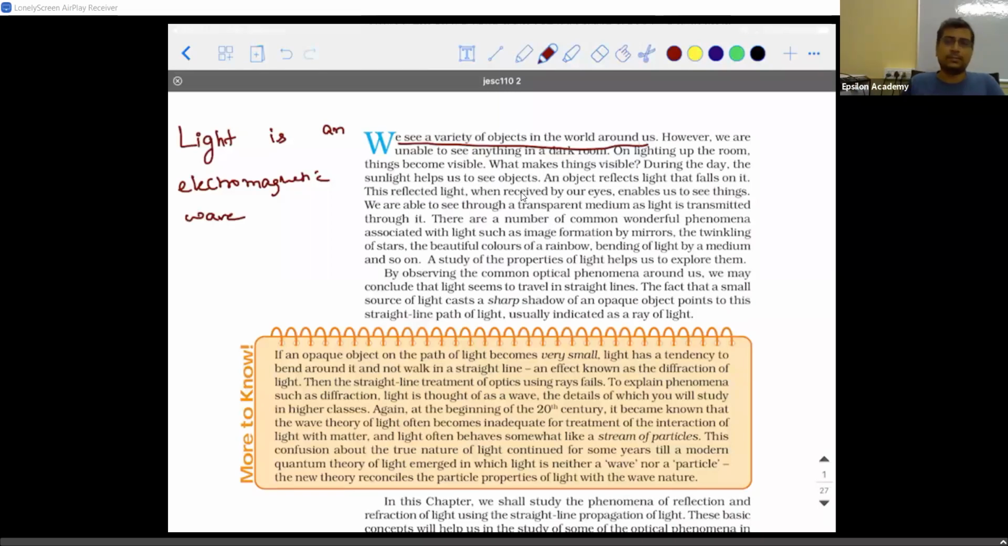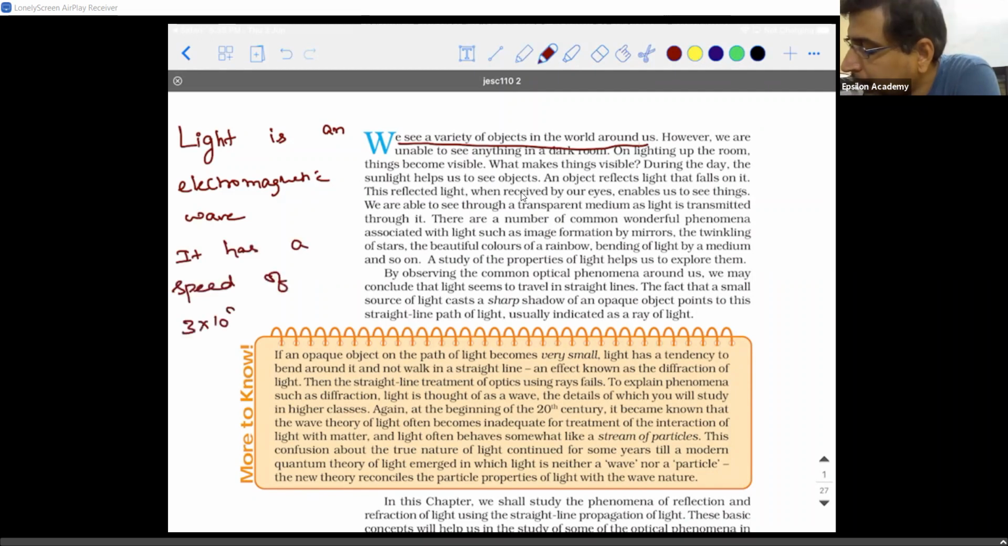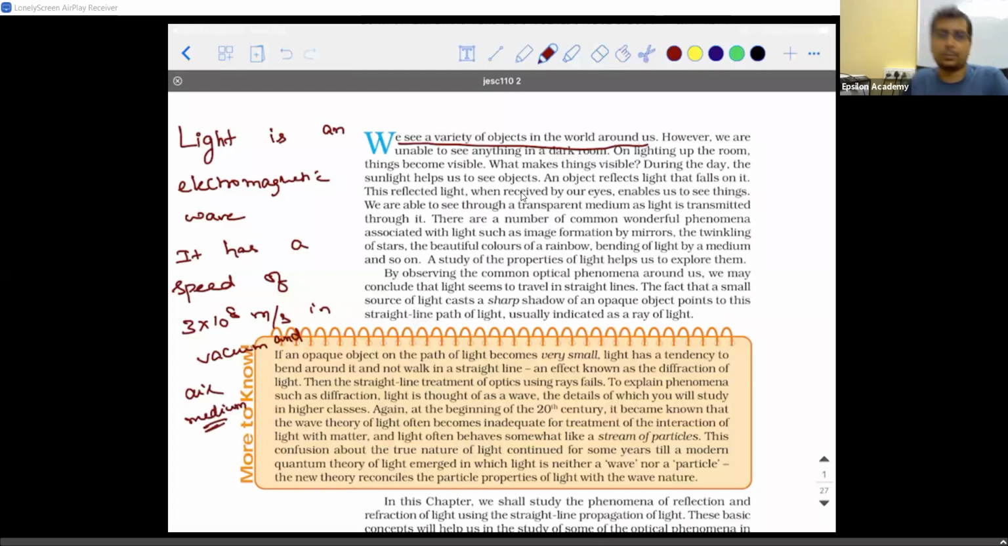electromagnetic wave. Okay. If you have to go on a deeper analysis, I'm not going to get into the details of what is an electromagnetic wave. Somebody asks you, well, light is an electromagnetic wave. Okay. Second important point is, it has a speed of 3 into 10 power 8 meters per second in vacuum and air medium. Okay, this is the second important point. And this is the maximum speed that is possible by any object.